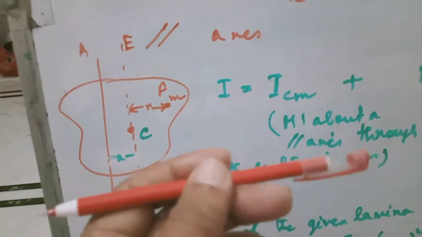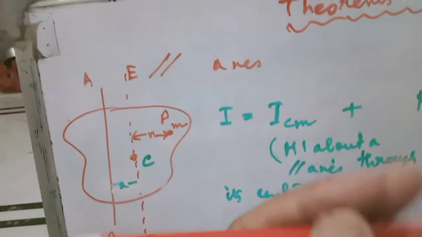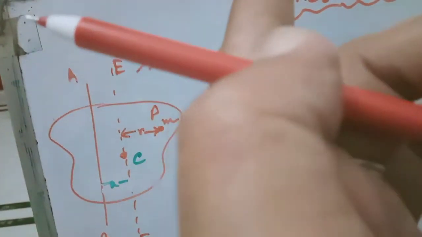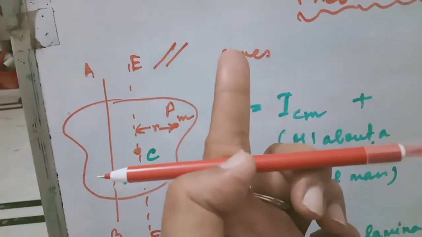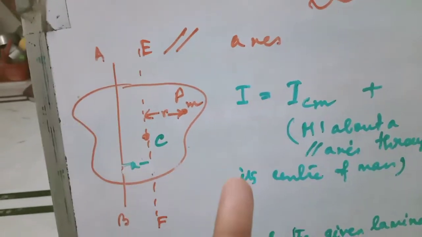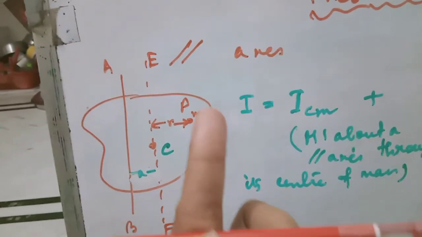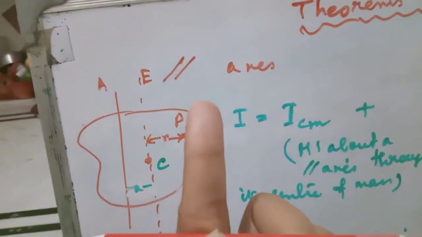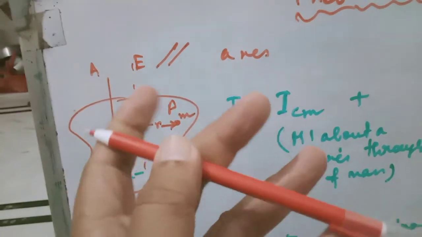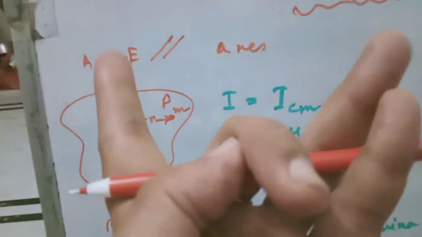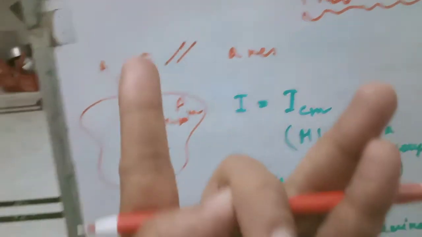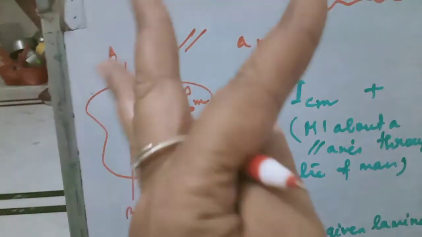AB is the axis. Let AB be the axis. This finger is the axis. Let us consider this finger as a point. This is perpendicular to the plane of the rigid body and it is passing through the center of mass. This finger is now representing EF, and now this finger is representing AB. It is rotating about AB.